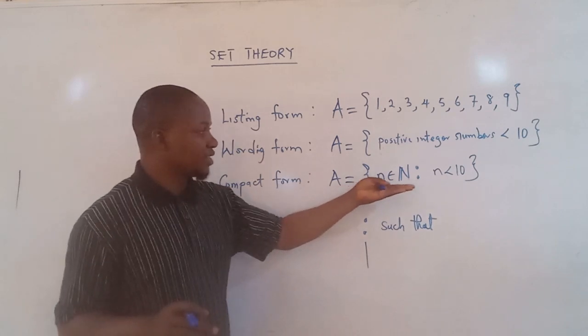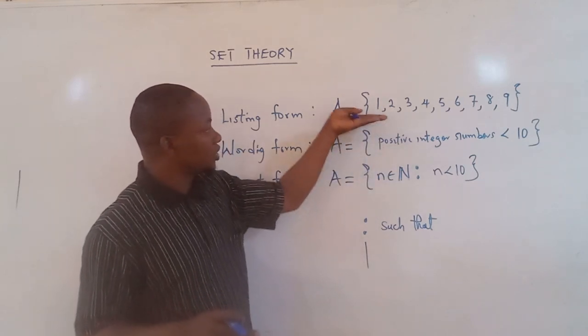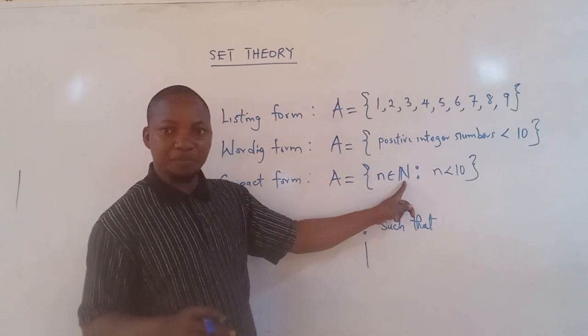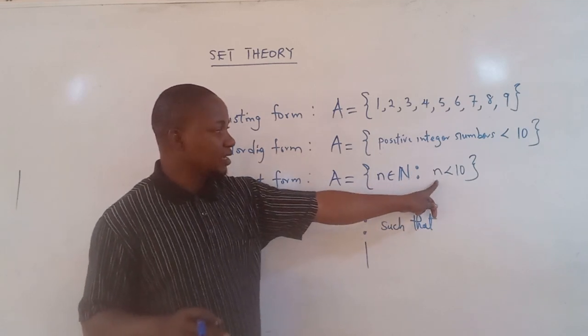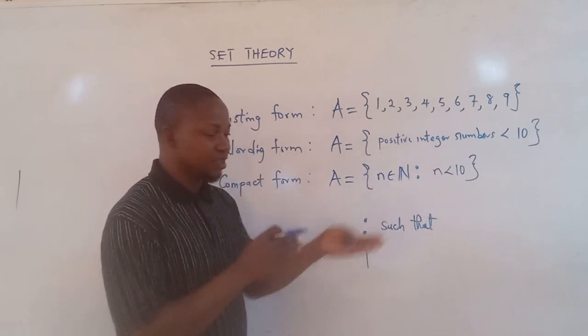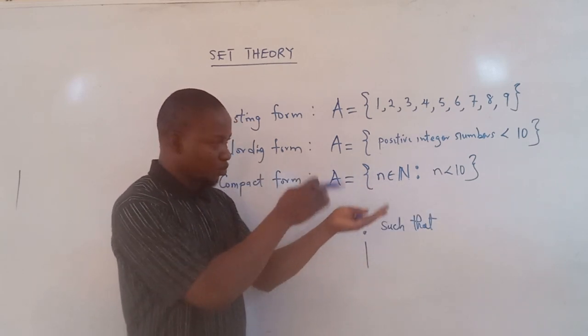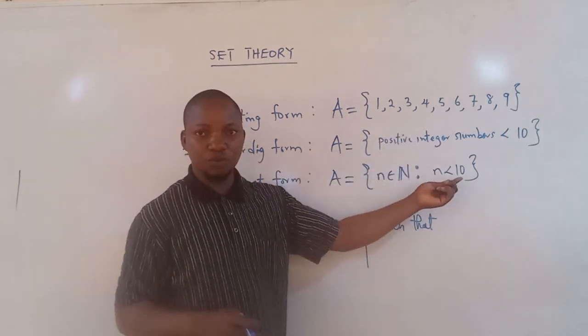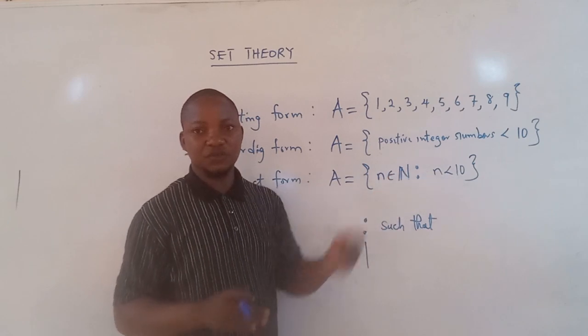So if I want to write this in a listing form, this is how it will look. N is a natural number and n is less than 10. It means we will begin to list this n when n is 1 here, when n is 2, when n is 3, when n is 4, up to where we have this condition.